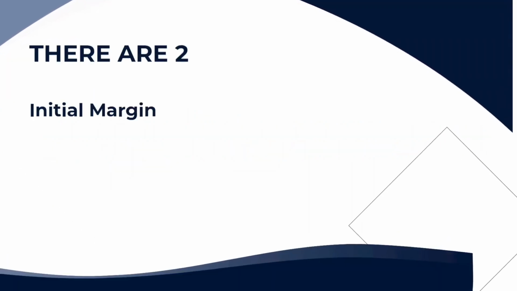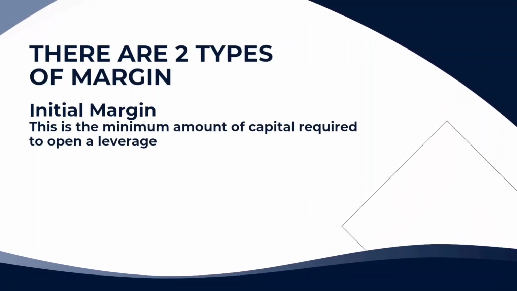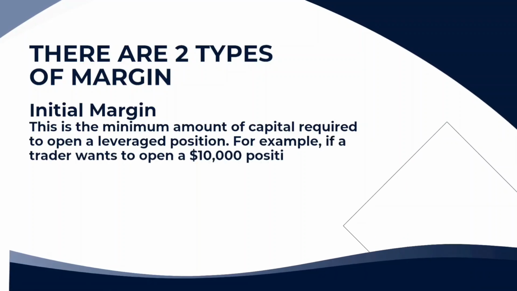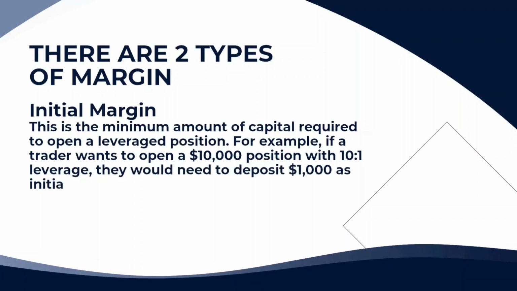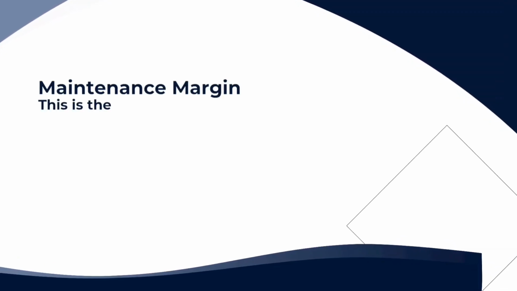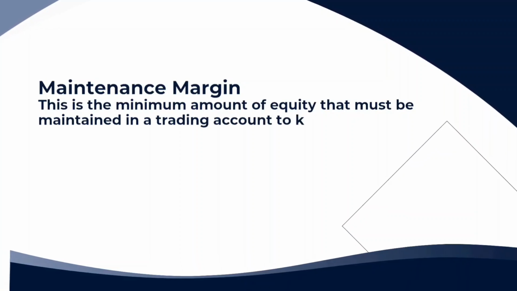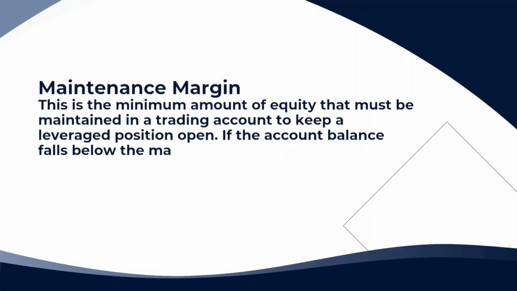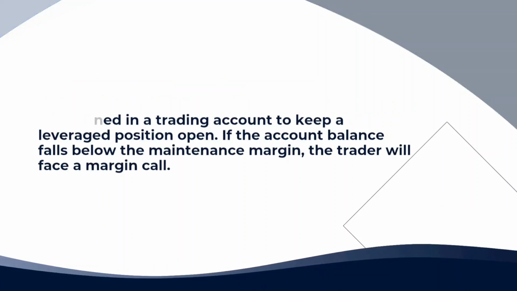There are two types of margin. Initial margin. This is the minimum amount of capital required to open a leveraged position. For example, if a trader wants to open a $10,000 position with 10:1 leverage, they would need to deposit $1,000 as initial margin. Maintenance margin. This is the minimum amount of equity that must be maintained in a trading account to keep a leveraged position open. If the account balance falls below the maintenance margin, the trader will face a margin call.